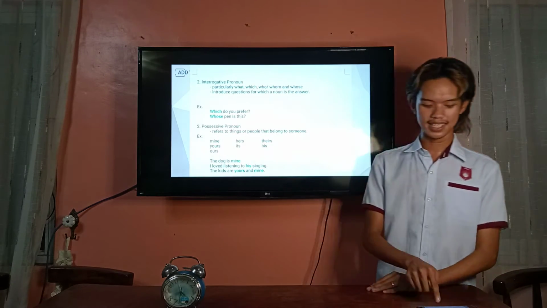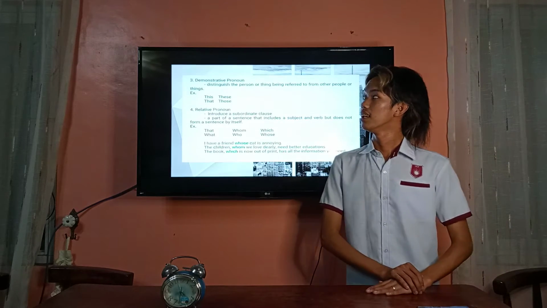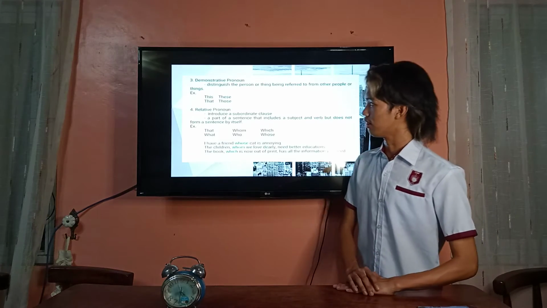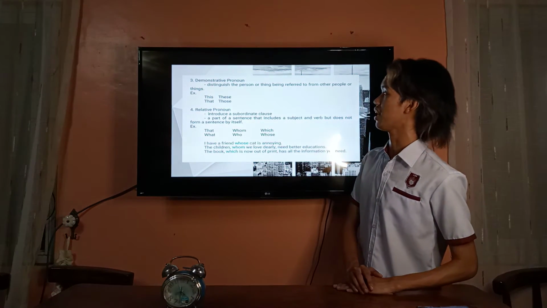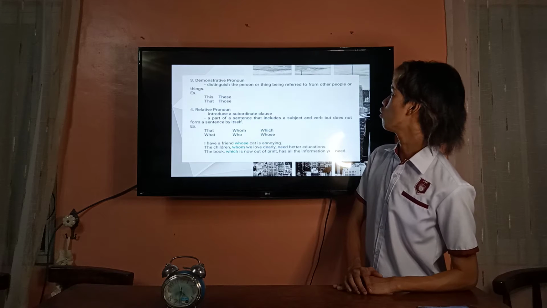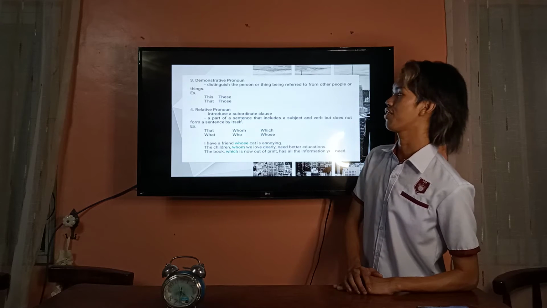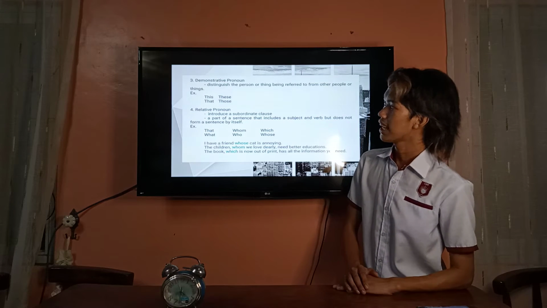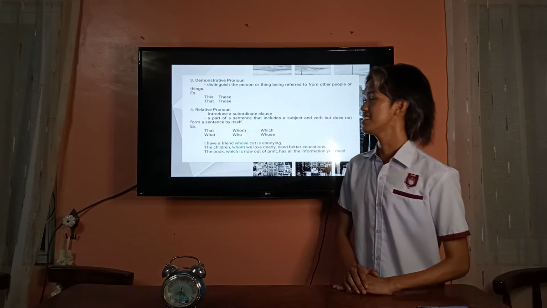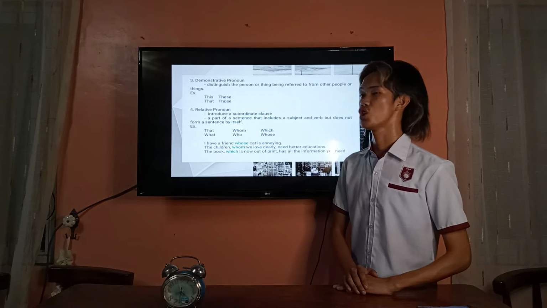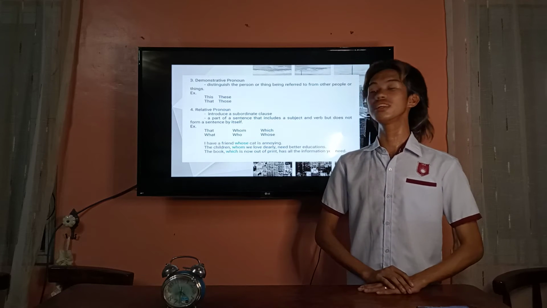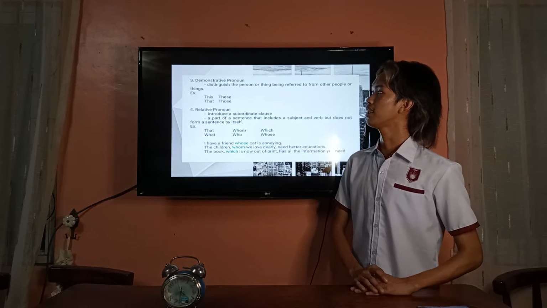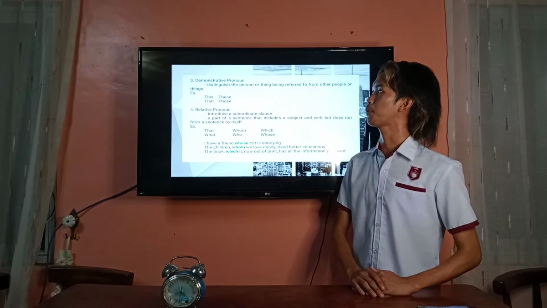So next is demonstrative pronoun. Demonstrative pronouns distinguish the person or thing being referred to from other people or things. So for example, this, that, those. So in demonstrative pronouns, we use those examples here to determine or to distinguish the person or thing